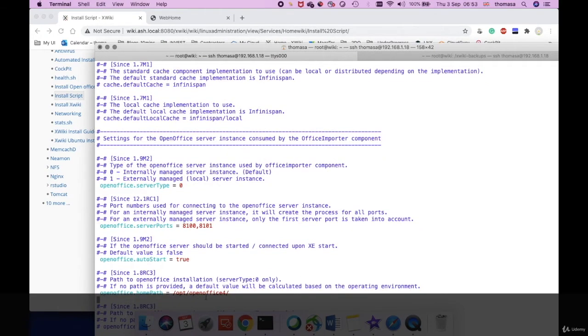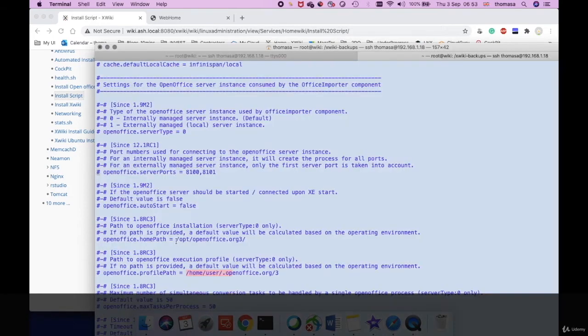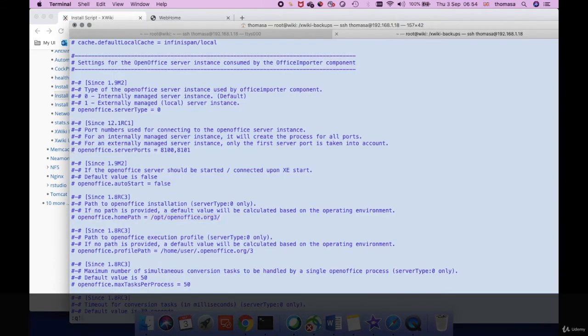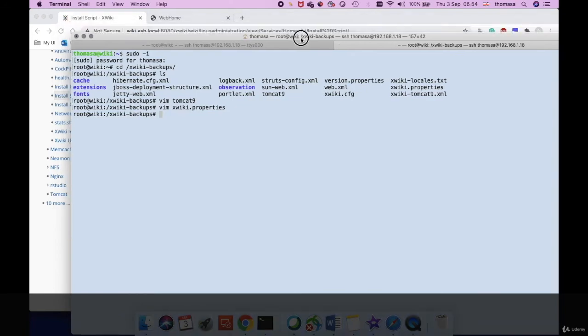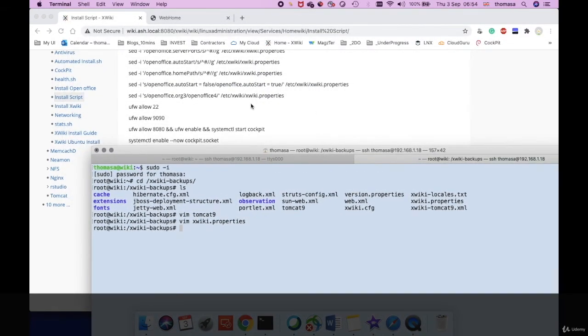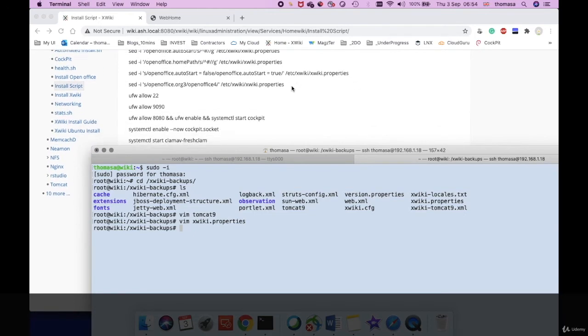And the final thing, it would have altered this value from OpenOffice 3 to 4. This is the original entry. It would have changed this value from OpenOffice 3 to OpenOffice 4 with this command. So that's basically what this did. Okay, so it did all the changes as we needed, in both places, because we've now verified all the changes have been done. All the changes were done fully through the script. Otherwise, we would have had to manually go into all these files and do these edits ourselves.